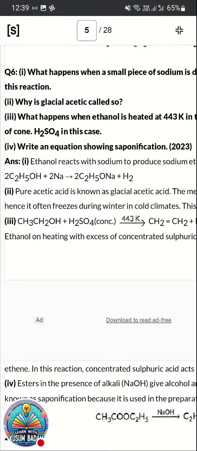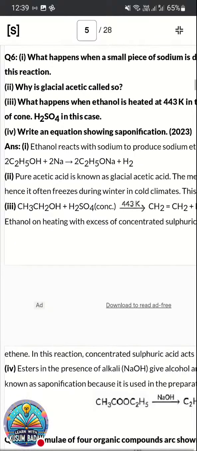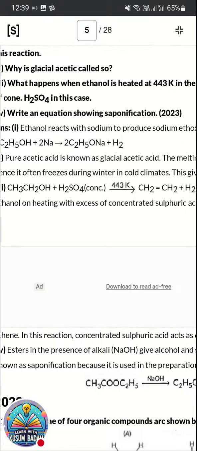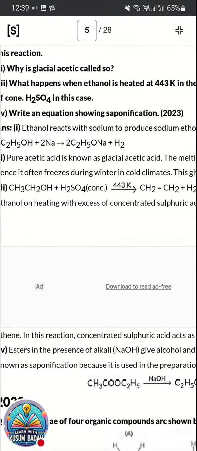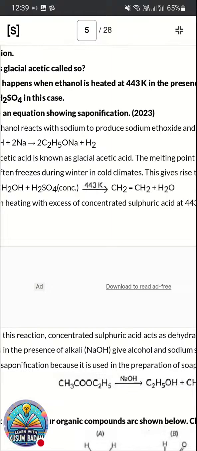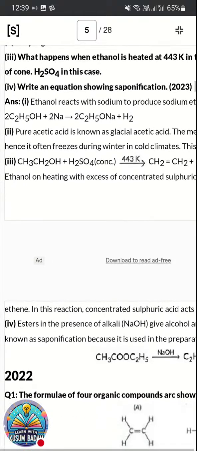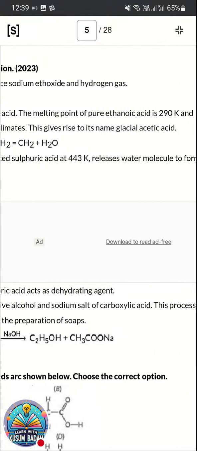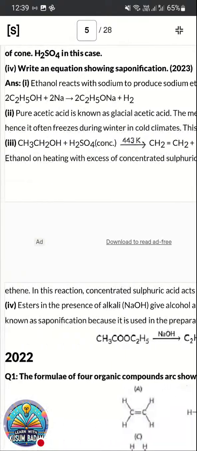Next one, ethanol will react with concentrated sulfuric acid. Concentrated sulfuric acid is called a dehydrating agent, so it will remove water from ethanol. Once it absorbs water from ethanol, ethanol will convert into ethene; that is, unsaturation is added to it. Ethanol reacts with concentrated sulfuric acid at 443 Kelvin to give ethene, CH2=CH2. Ethanol on heating with excess concentrated sulfuric acid at 443 Kelvin releases a water molecule to form ethene.